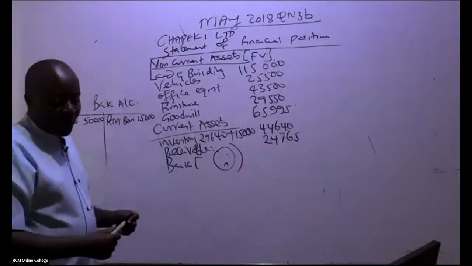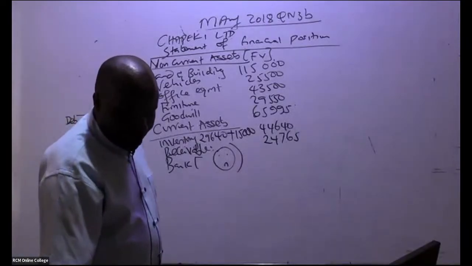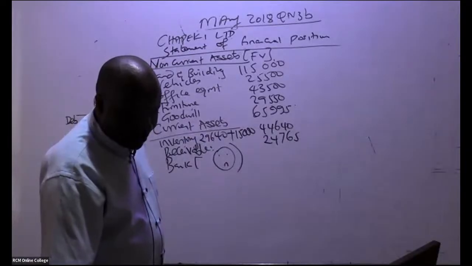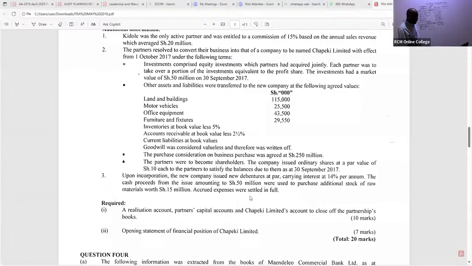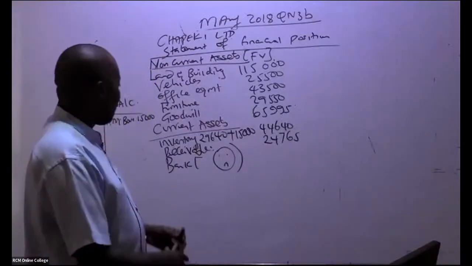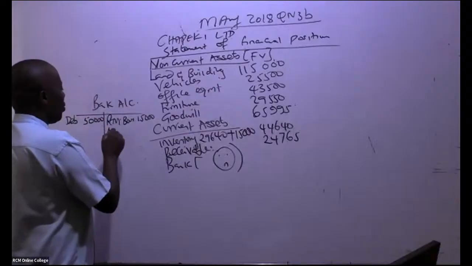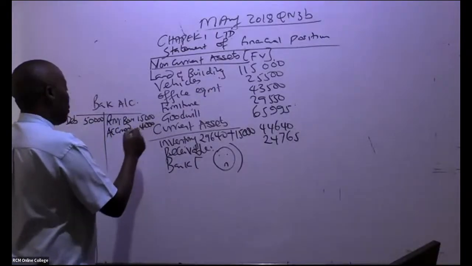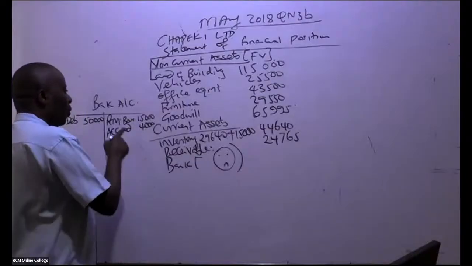And there is something else that we did with this money. You can see here, accrued expenses were settled in full. Is there anybody who is able to see our accrued expenses? Accrued expenses were 4,000. So we debit the accrued expenses account, and we credit the bank account.